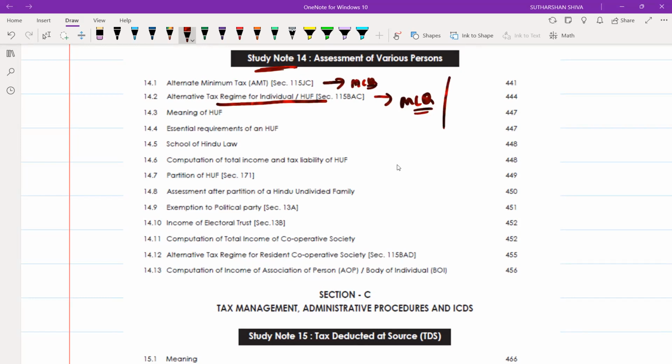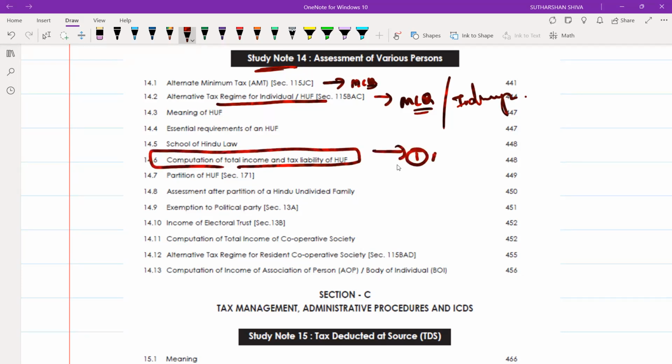Sometimes you may get some individual, independent question also. Computation of total income and tax liability of an HUF is another area which you need to focus on. Exemption to a political party is another area which you need to focus on.